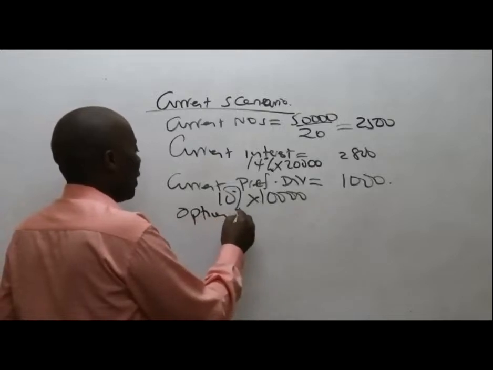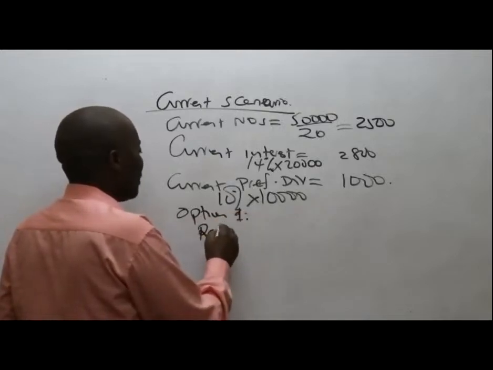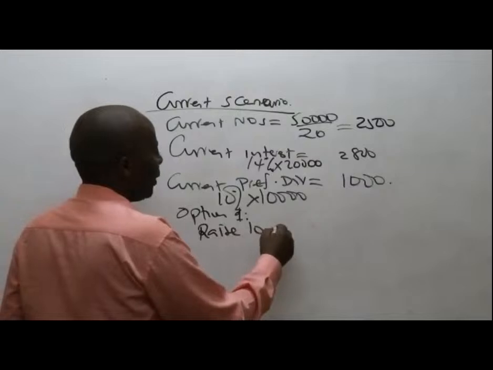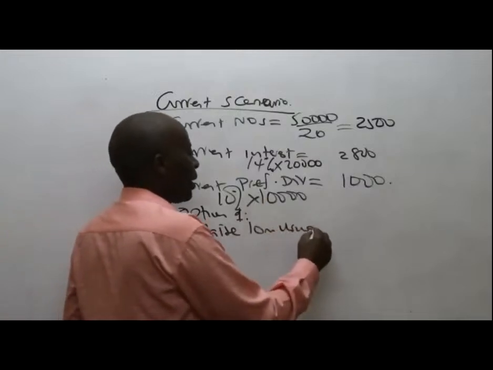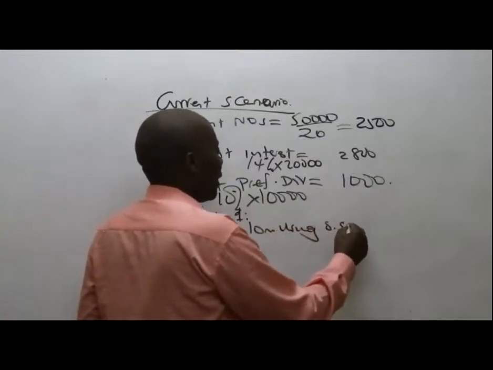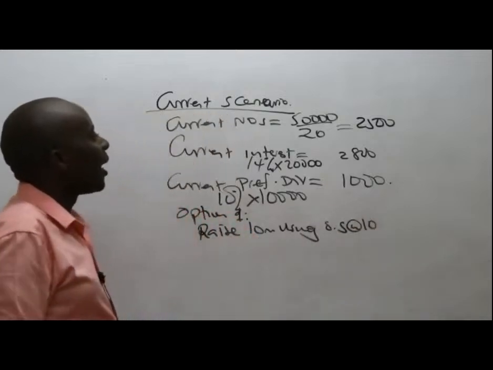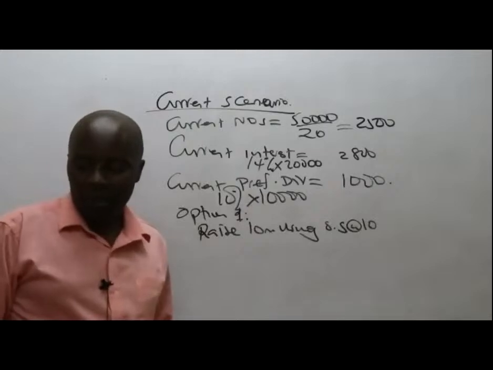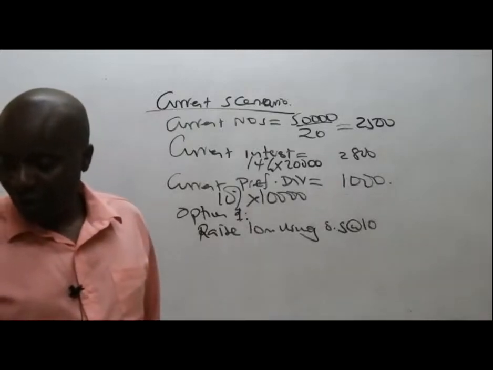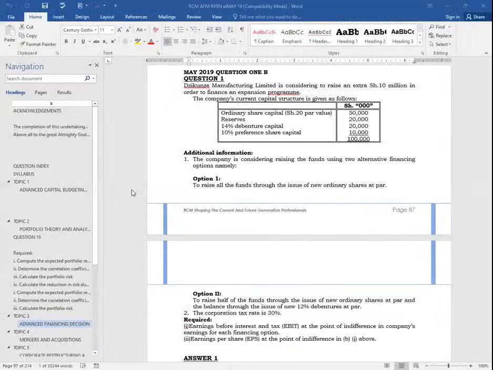So option 1 is to raise the 10 million using ordinary shares whose par value is, is it 10 or 20? The par value is 20. So come and raise this at 20.